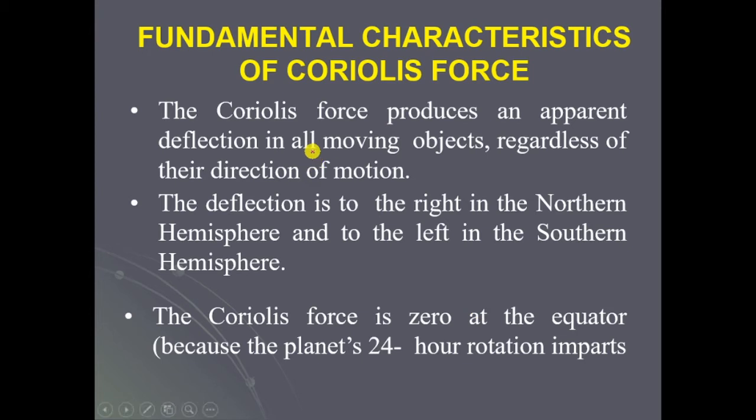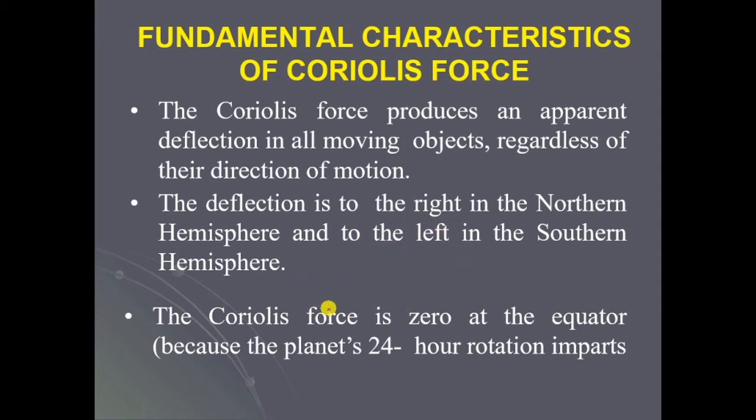What are the fundamental characteristics of the Coriolis force? Let us see. The Coriolis force produces an apparent deflection in all moving objects regardless of their direction of motion. The deflection is to the right in the northern hemisphere and to the left in the southern hemisphere.